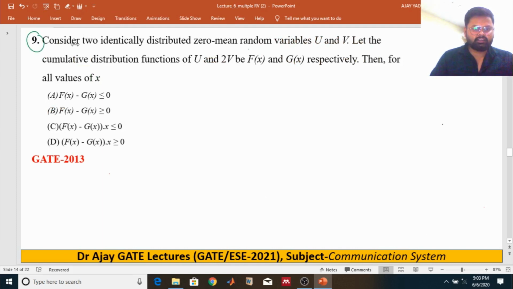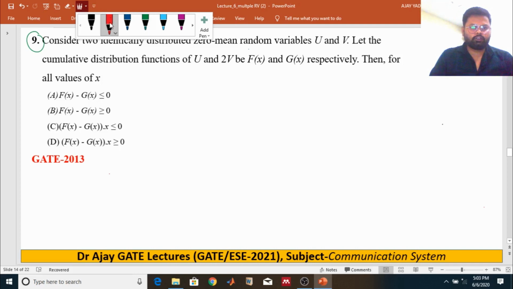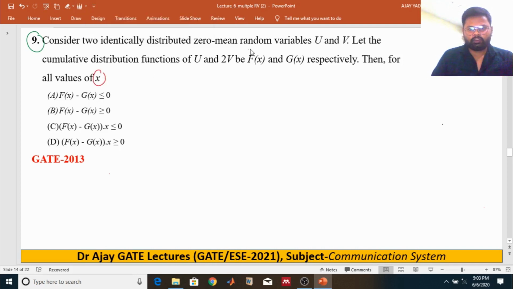Question number 9 is: consider two identical distribution random variables U and V. Let the cumulative distribution functions of U and 2V correspond to F of x and G of x respectively. Then for all values of x we have two random variables U and V. This question was asked in GATE 2013.